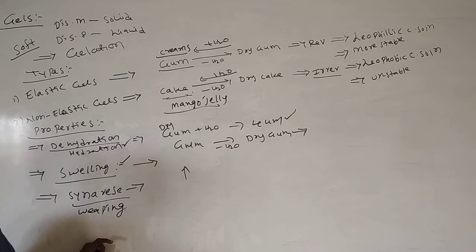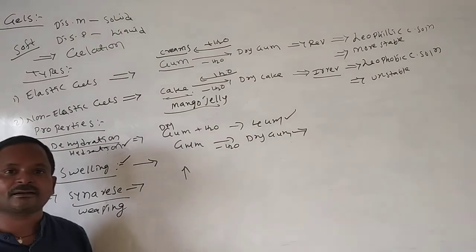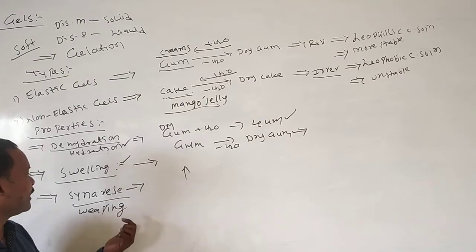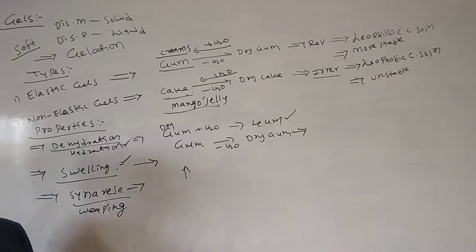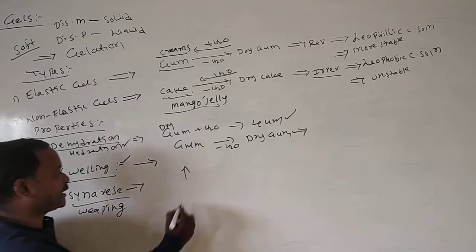If you keep mango jelly or any cake material outside, it loses the water. That property we call syneresis property or weeping property.